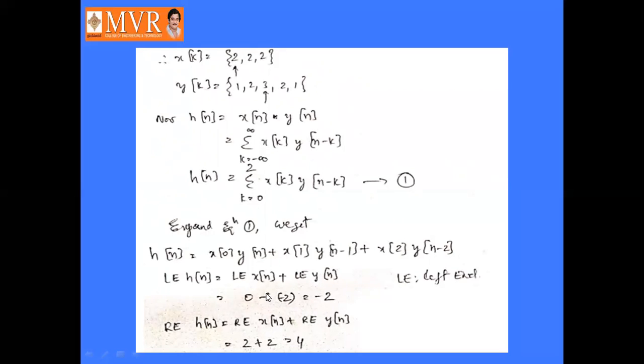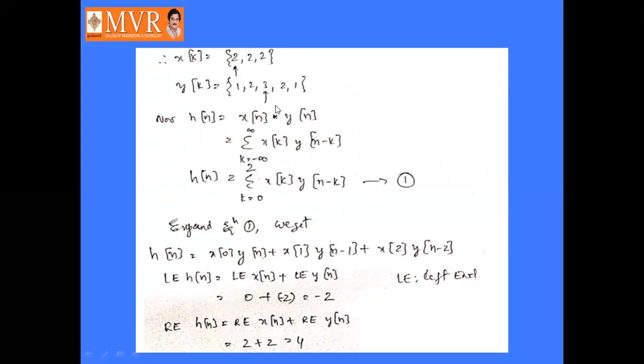Next, similarly, the right hand of h of n is equal to the right hand of x of n plus the right hand of y of n. After the arrow we have two values in x of n, so it is 2.